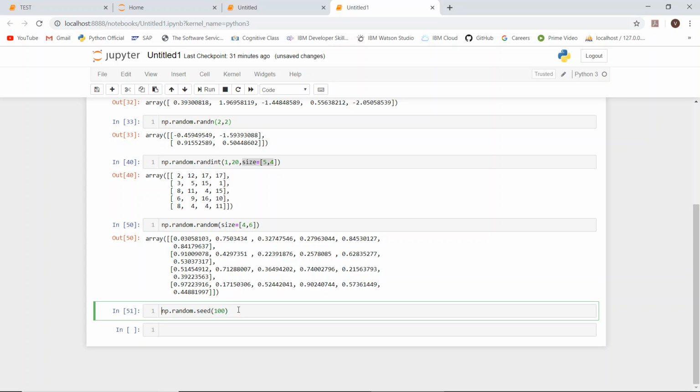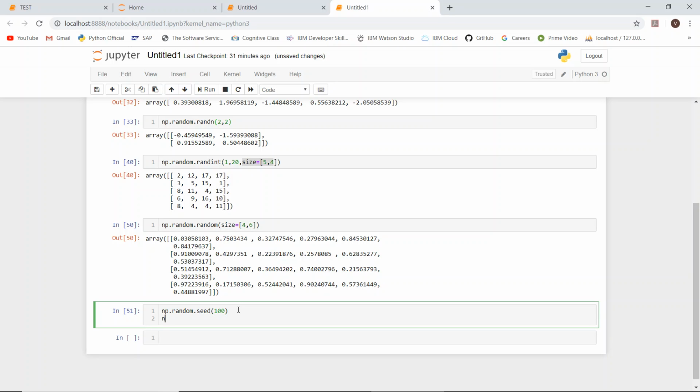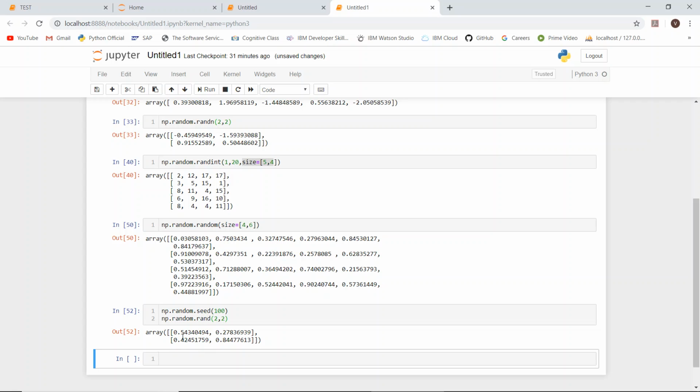After that, let us say we select random dot rand, and we pass a 2 by 2 matrix. Okay, 5427, 4284.